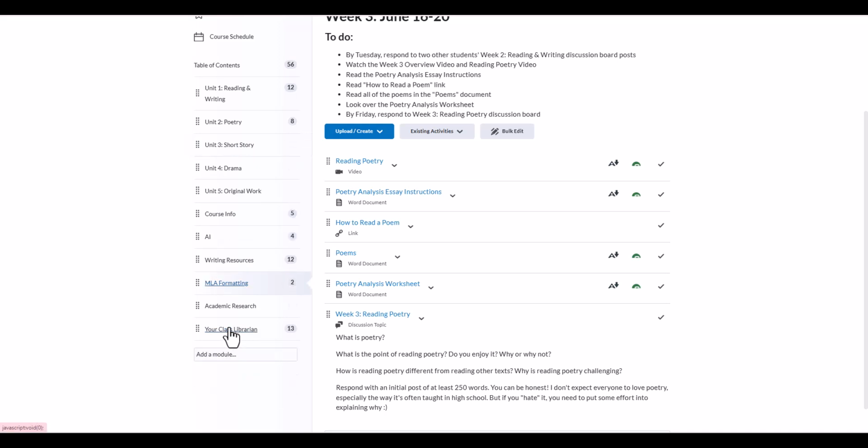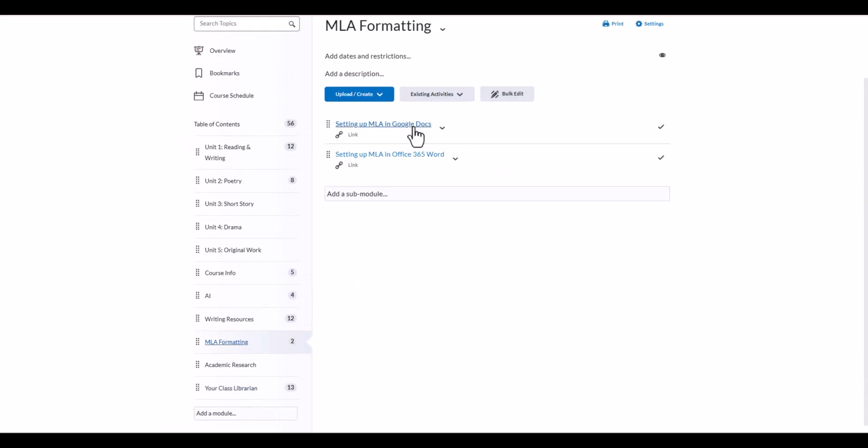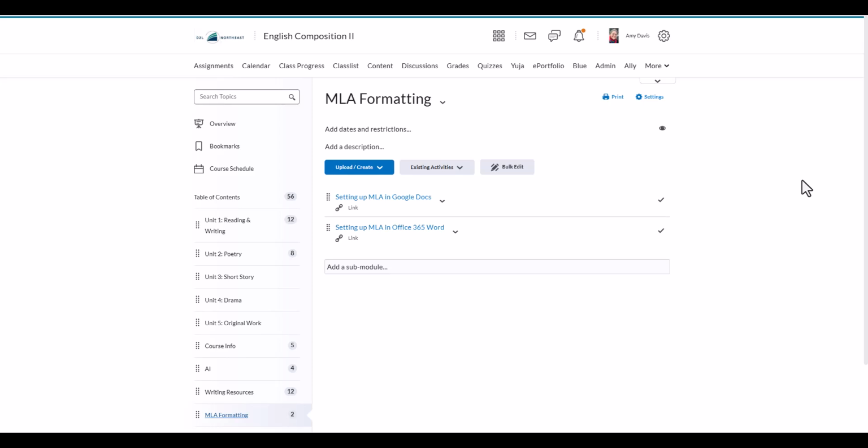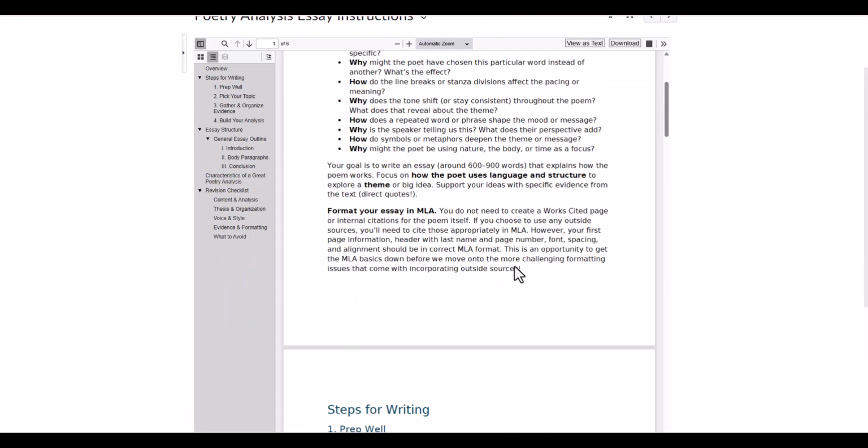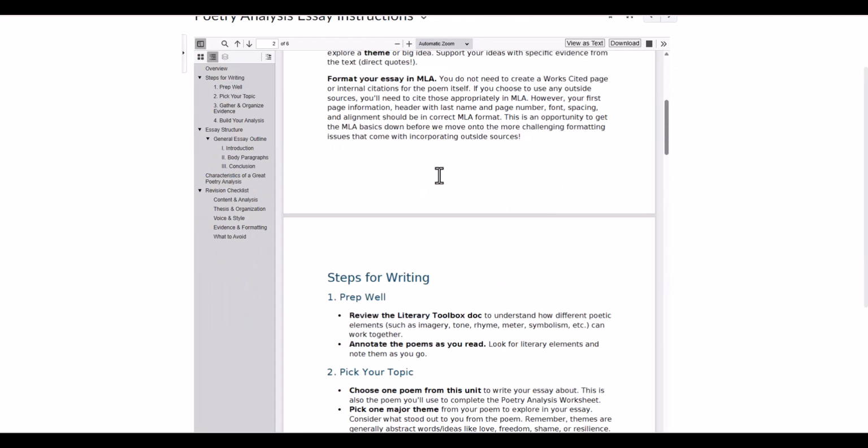So if you look at MLA formatting, I do have how to set up MLA in Google Docs and in Word videos here. But if you have any questions about that, you can let me know, or you can look up a how-to video. MLA doesn't change a lot over the years. And if people have questions, I may add some resources here as well. So it does need to be an MLA 600, 900 words or so.